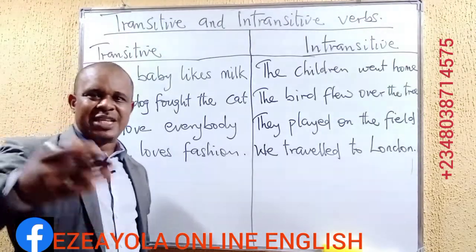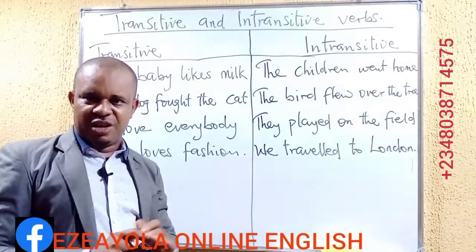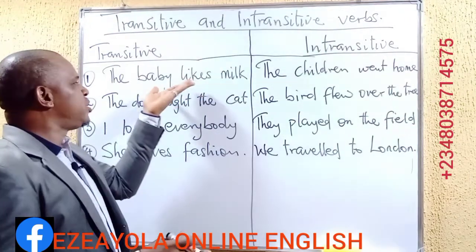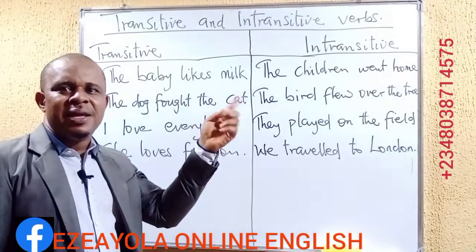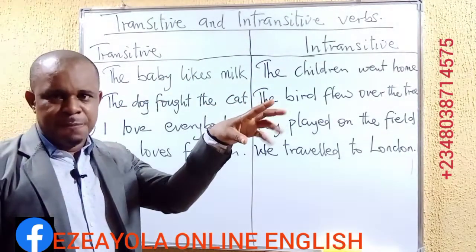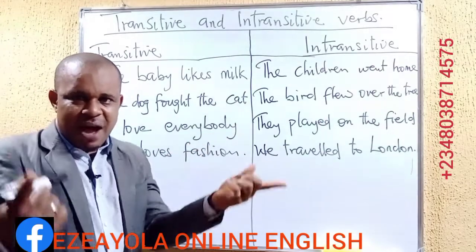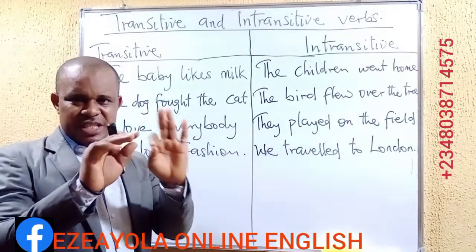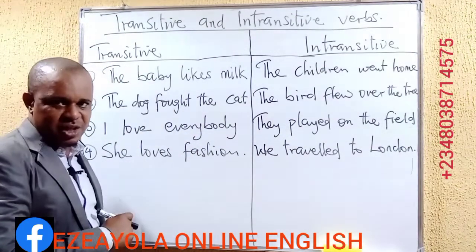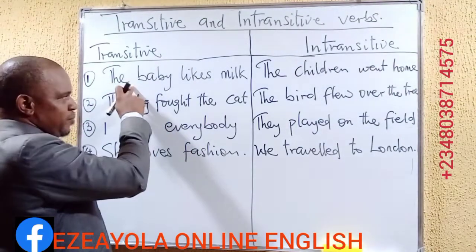Remember, the subject deals with the performer of an action in a sentence. If you look at this sentence structure, you notice something. The baby performs, or rather is given an information, okay? Subject could be the performer of an action, could be the giver of an information. It depends on the sentence structure. So that is the main thing or main person, the child, of course, that we are talking about. That's the subject, the baby.